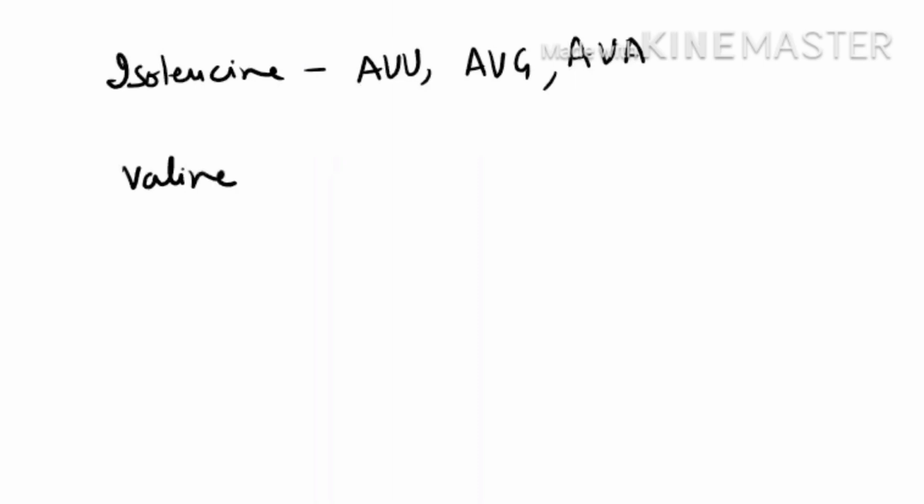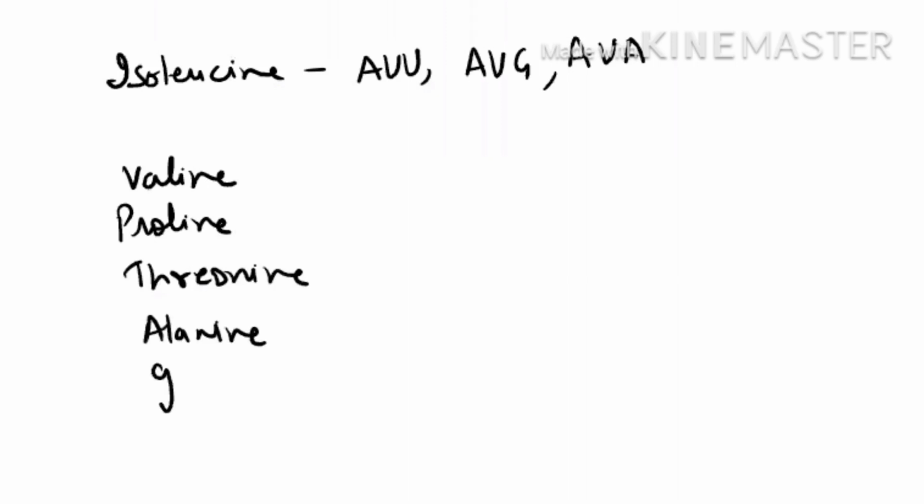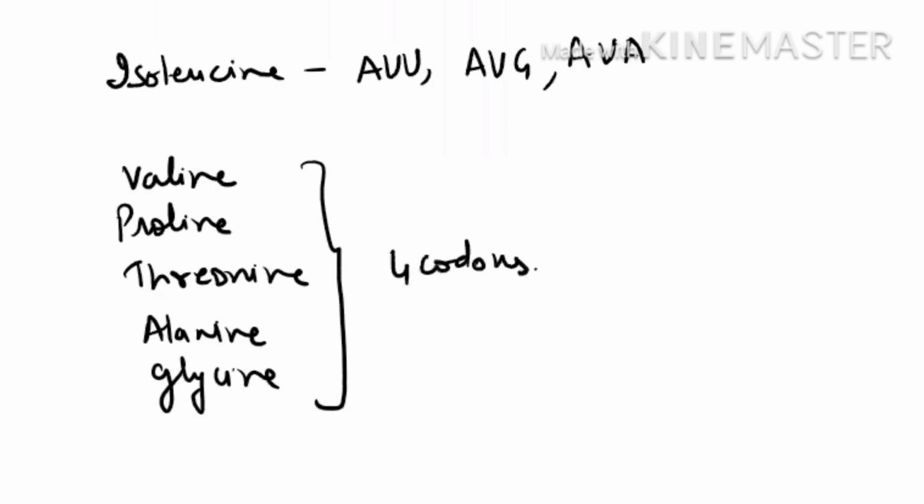Valine, proline, threonine, alanine, and glycine. These are the amino acids which are all coded by four codons. For them, four codons are there. Okay.